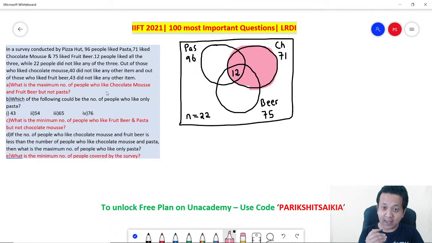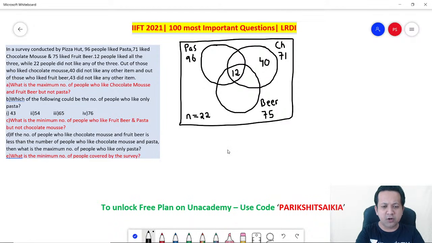Out of those who like chocolate mousse, we are basically talking about the pink portion. So in the pink portion, 40 did not like any of the other items. So it means 40 like only and only chocolate mousse. Okay, so let's mark it. Let's mark that 40 like only chocolate mousse.